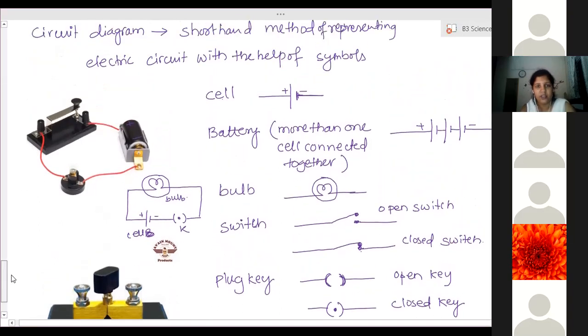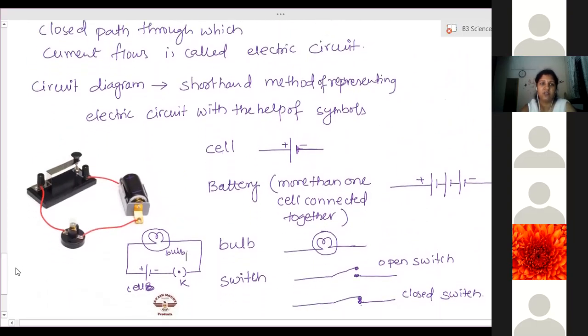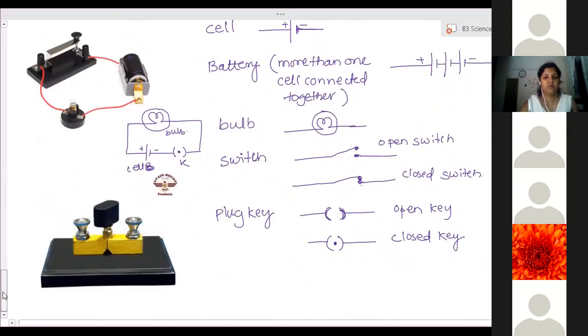Yes, ma'am. Again, there are many more symbols that you have to learn further on. So write down first the definition of electric circuit and circuit diagram and draw all these symbols. In a cell, if you don't show plus and minus, marks gone. Yes? Someone is asking a doubt. Ma'am, can you just go down and show the plug key symbol?